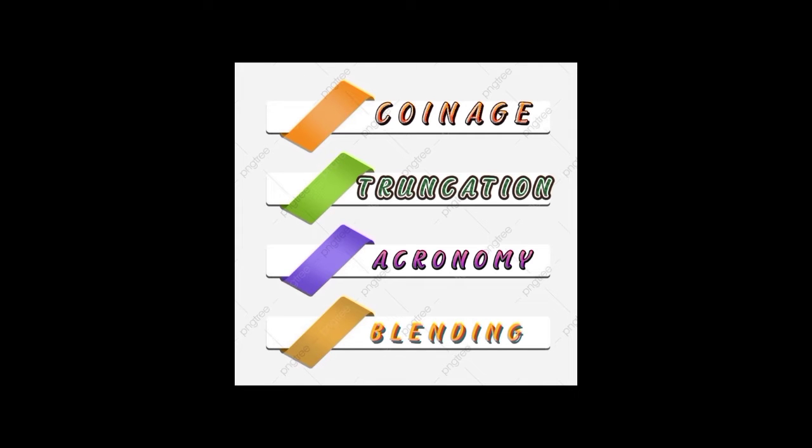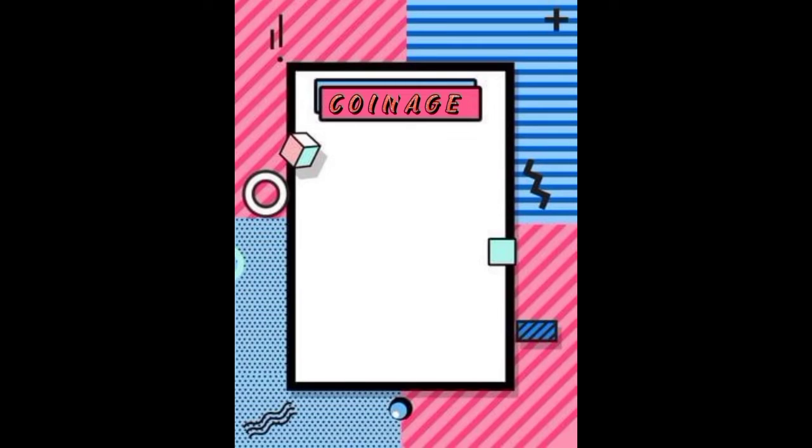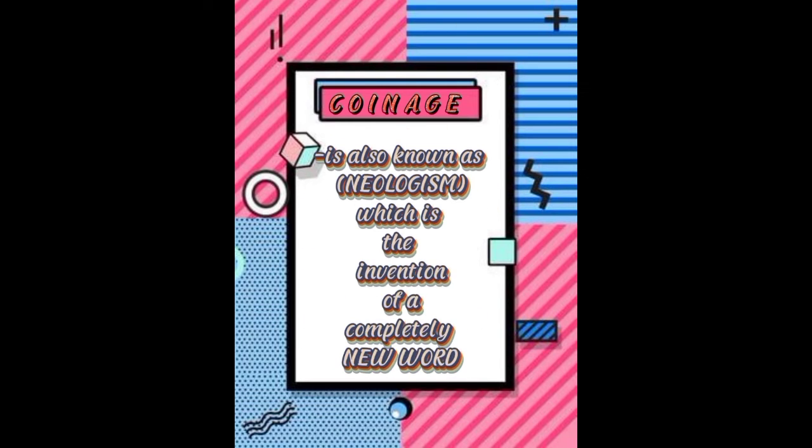So, the first one is coinage. What is coinage? Coinage is also known as neologism, which is the invention of a completely new word. Coinage is often used by companies when they create names of products, such as Kleenex or aspirin. But it also involves the creation of new materials or objects, such as nylon, Teflon, or zipper. In fact, coinage is often used to create new slang terms.